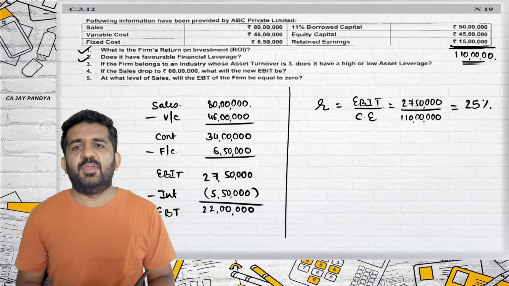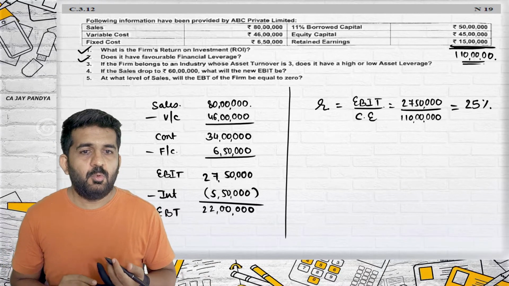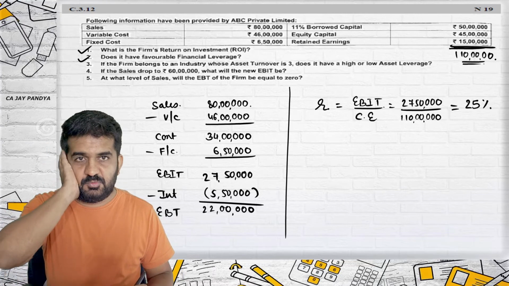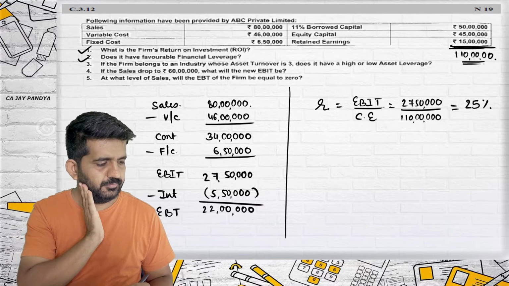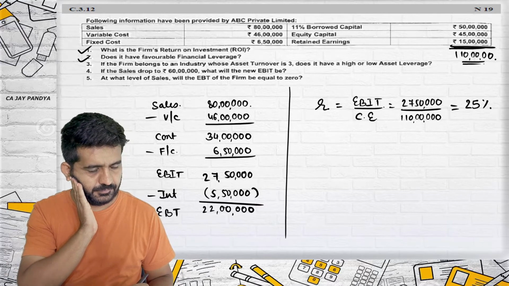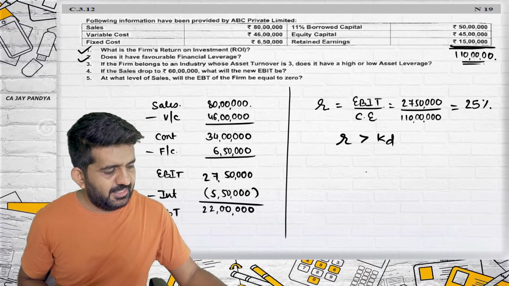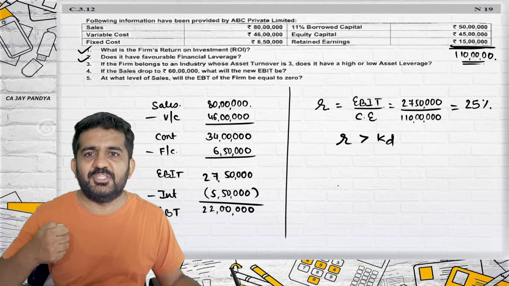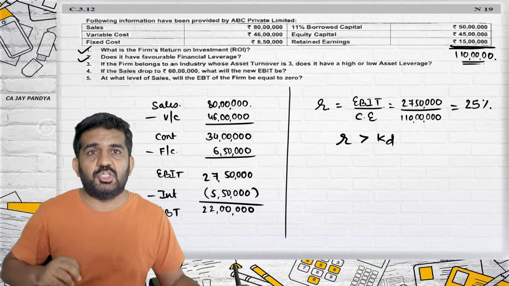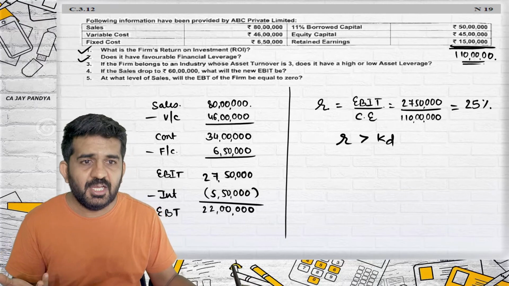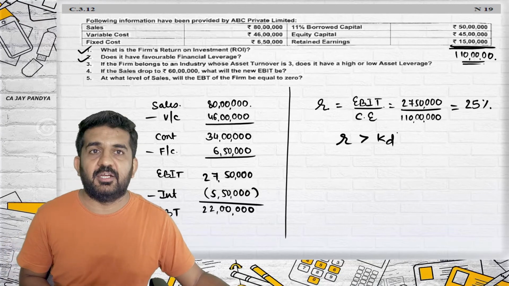Does it have favorable financial leverage? Help me, Darshita. What is favorable financial leverage? We have done capital structure. If we increase debt, R will be greater than KD. R is greater than KD, then it is a favorable financial leverage. Good. You should increase the debt proportion in your capital structure. Your overall cost will reduce and value of firm will increase. It happens only when there is a favorable leverage, that is R greater than KD.